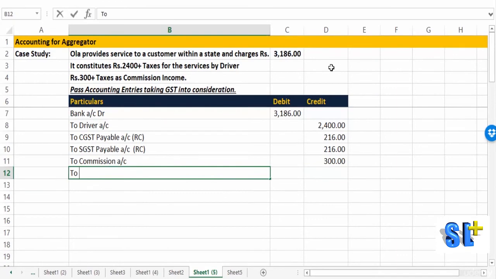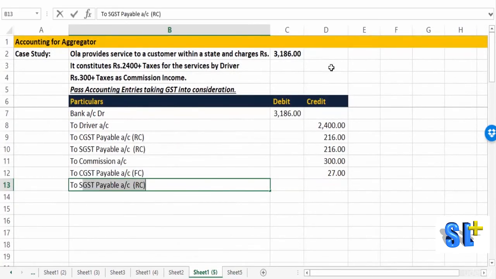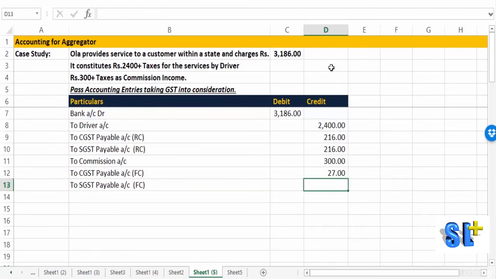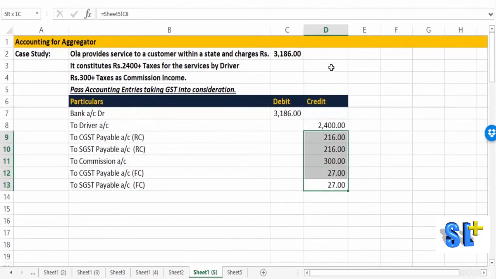Then we have CGST payable again, but not on reverse charge but on forward charge, 27. Similarly to SGST payable account, not on reverse charge but on forward charge, it's 27. So if we total all this, we get 3,186. Fine. So this is the entry for the receipt.